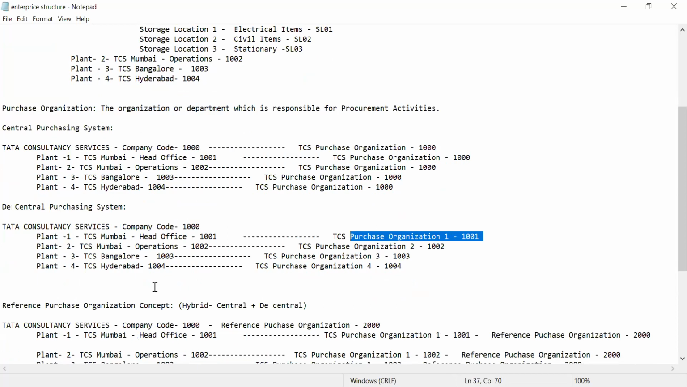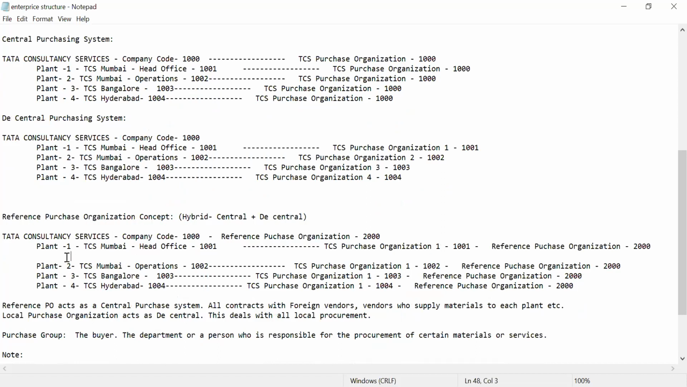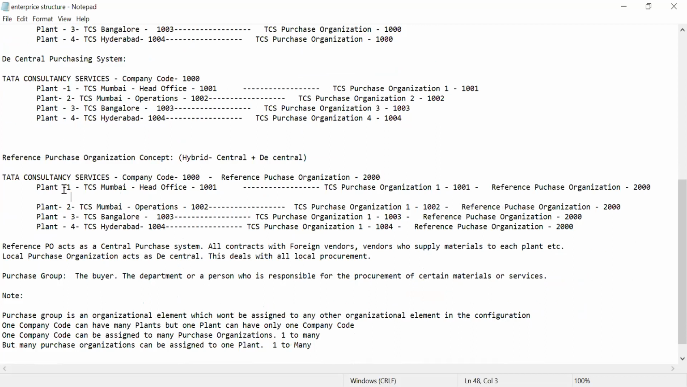Okay. Third one is the reference purchase organization. Reference purchase organization is nothing but this one. Decentral only. It's nothing but a plant specific only. See here 1001, 2, 3, 4. Here also 1001. This is the plant name. This is the purchase organization name. 1, 2, 3, 4. It is a plant specific purchase organization only.